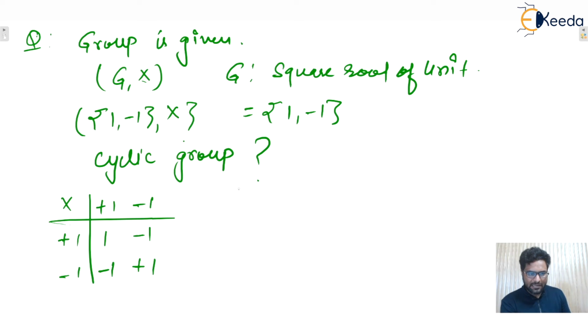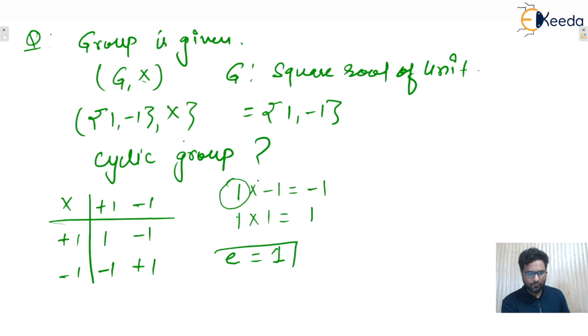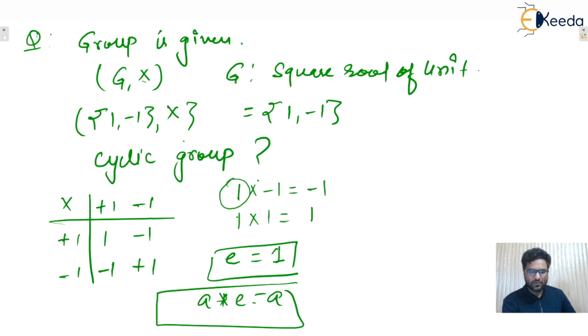Yes, take any element, let's say 1 into minus 1 will be what? Minus 1. And 1 into 1 will be what? 1. That means the identity element here is what? 1. Because you can take any element A, A star E will be what? A only. So from that we can conclude the identity element is 1. Isn't it? Now, other than the identity element, minus 1 is there.